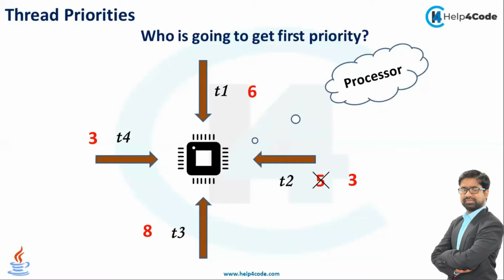What will be the output? Which thread will get a chance first? It depends totally on the thread scheduler. We have already discussed what is meant by thread scheduling. So depending on the priority, our threads are executed.